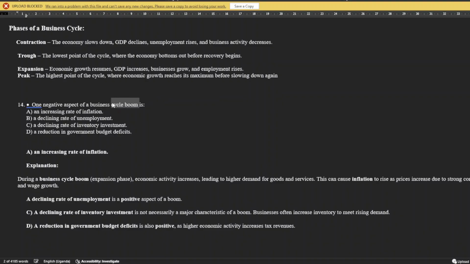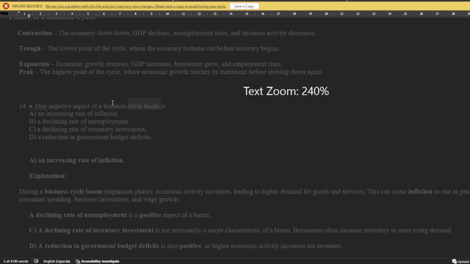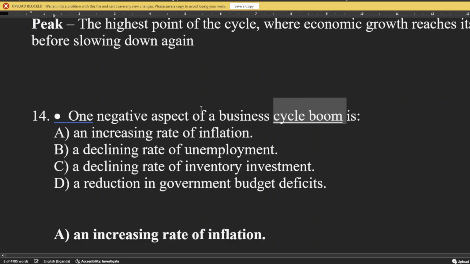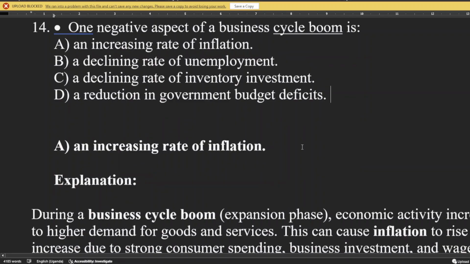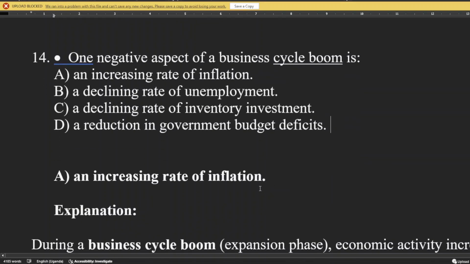Here the key point to underline is a business boom, and actually I will increase the size so that people see clearly. So if you have not been seeing clearly, but we proceed. One negative aspect of a business cycle is an increasing inflation rate. We know a business cycle boom is when everything is going on well, with low levels of unemployment, high demand, and all that. But the negative part of it is that it also increases the rate of inflation because people have a lot of money, people are buying.